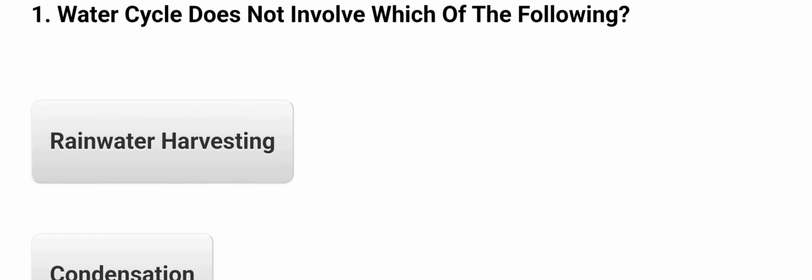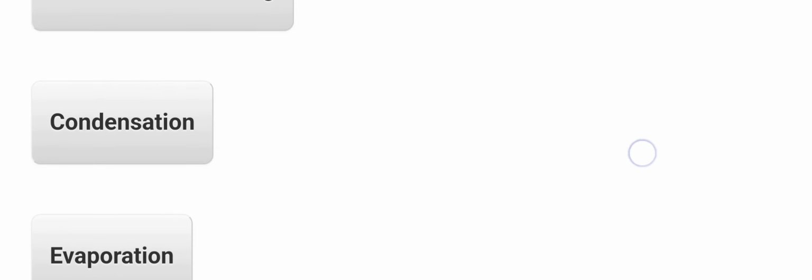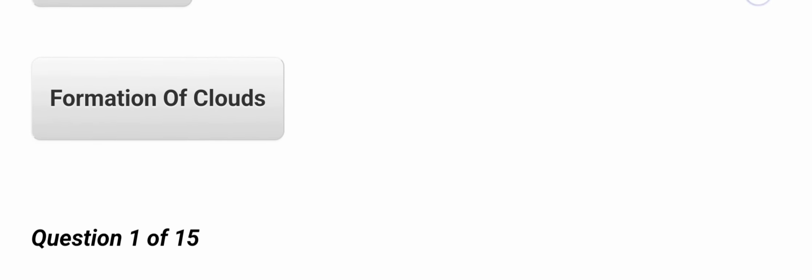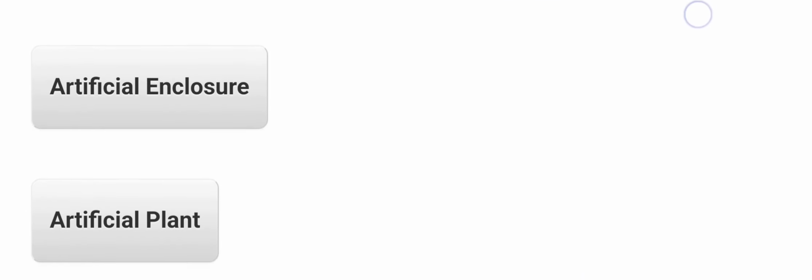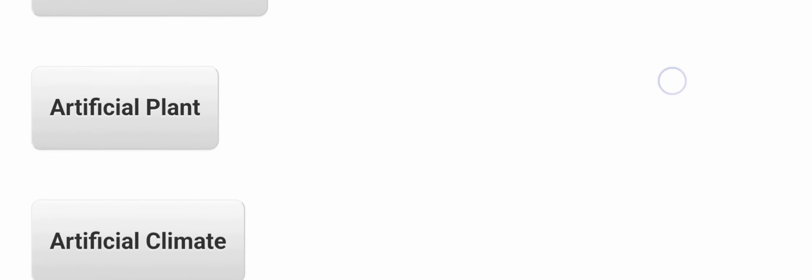So let's start it and complete it fast. Okay. Water cycle does not involve which of the following? Rainwater harvesting, condensation, formation of clouds. So rainwater harvesting. The rhythmic rise and fall of ocean. Okay, it's called the tide. What do you mean by terrarium? Artificial enclosure.